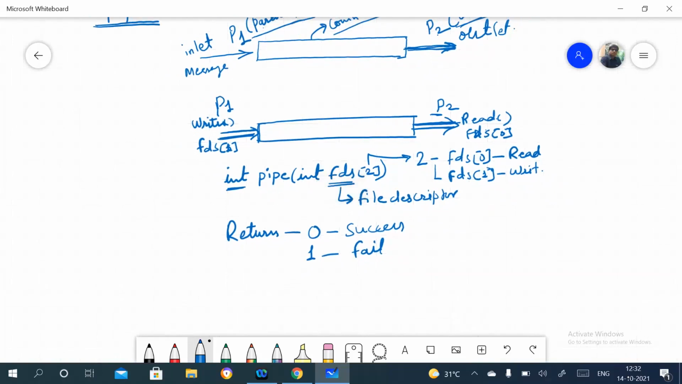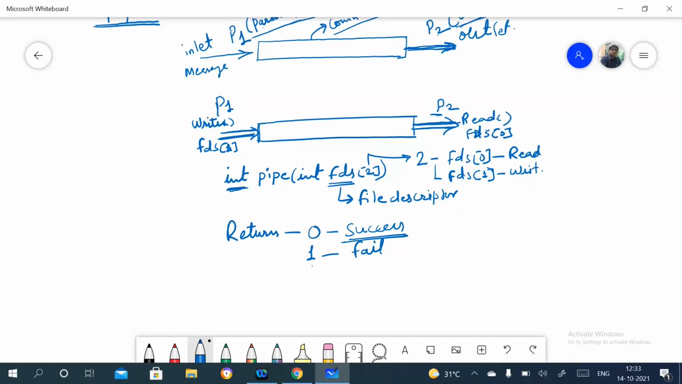As it has a return type, if it is returning 0, we can say that communication is successful. If this pipe returns 1, then we can say that the communication between parent and child process, or between P1 and P2, has failed. And if it is 0, that is successful. Normally we use this for the parent and child.